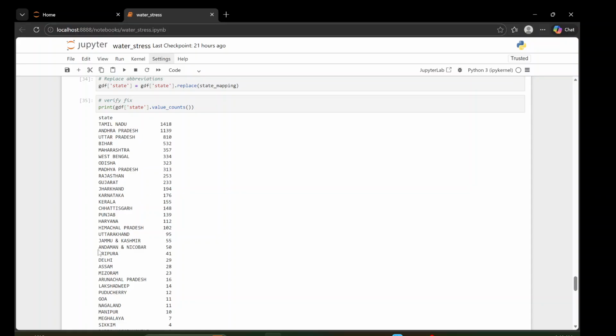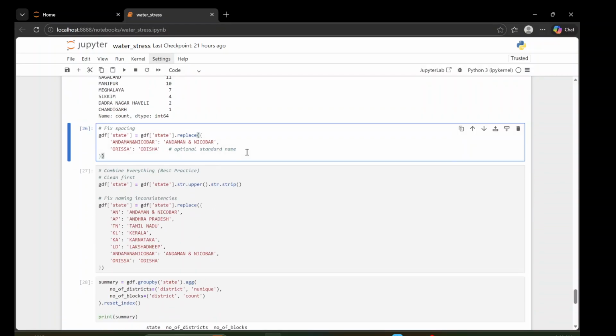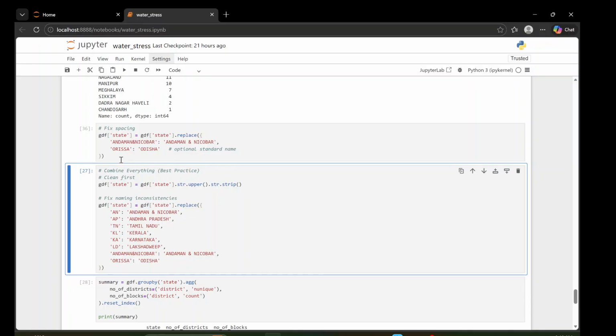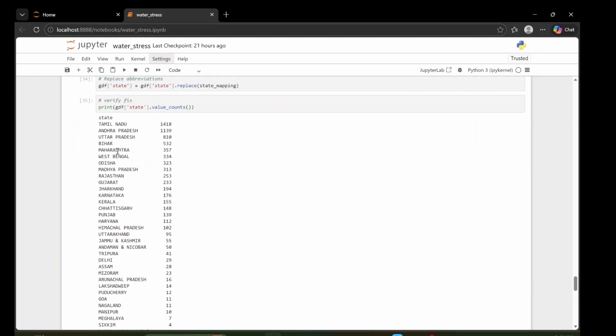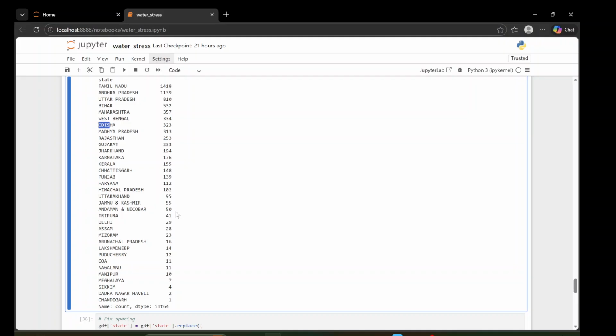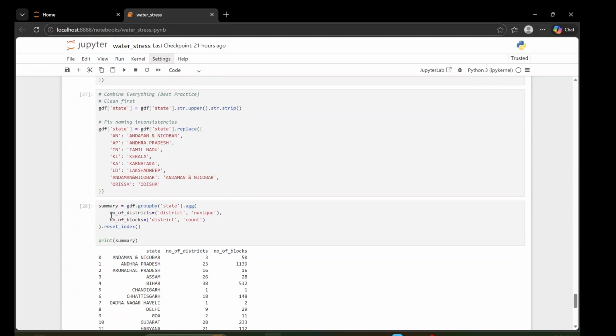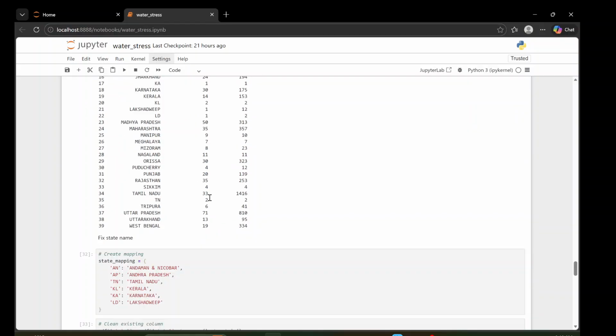You can see here Andaman and Nicobar is already fixed. It's not required, but you can do that also. Odisha means Odisha, right? We have changed that also. Earlier it was different, because I downloaded this data set from the internet, that's why.